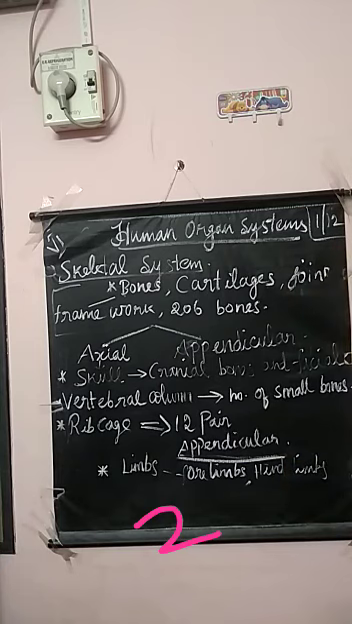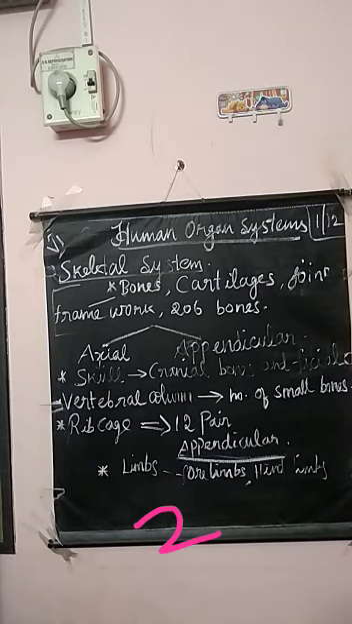Then come to appendicular. Appendicular means, as I said, limbs and girdles. They are all in the appendicular skeletal system. So first one is limbs. Limbs means human beings have two pairs of limbs. First one is forelimbs and second is hind limbs. Forelimbs means upper limbs. Okay, two pairs of limbs. First one is upper limbs or forelimbs. Second one is lower limbs or hind limbs.